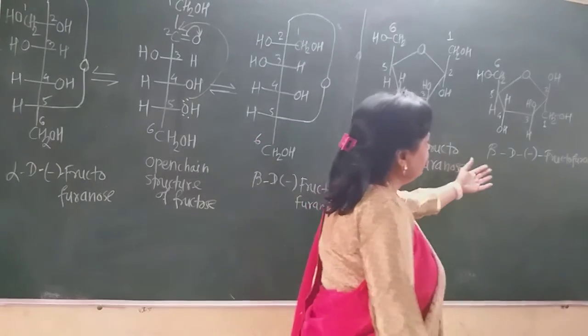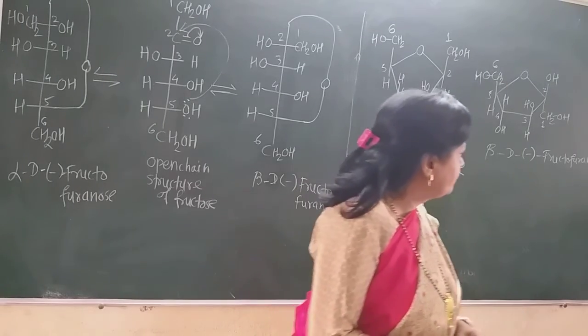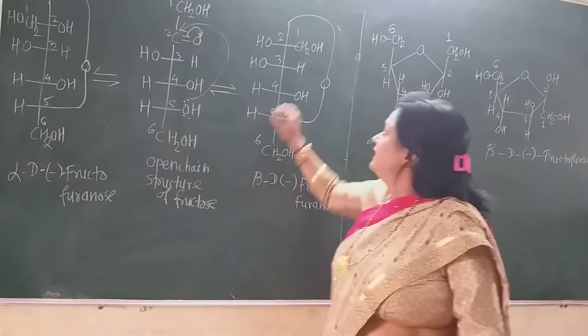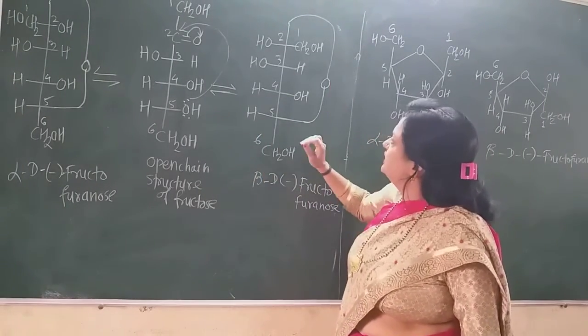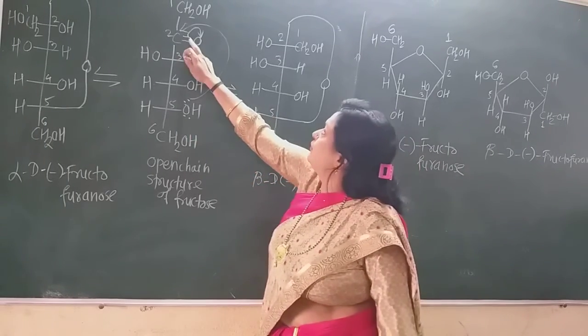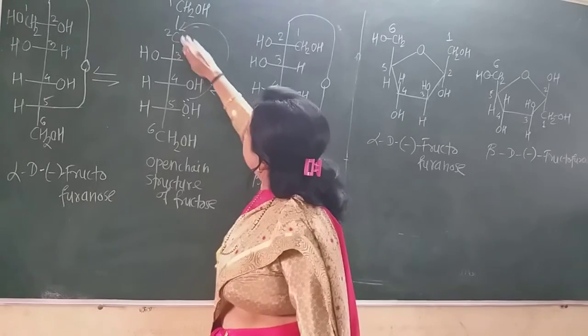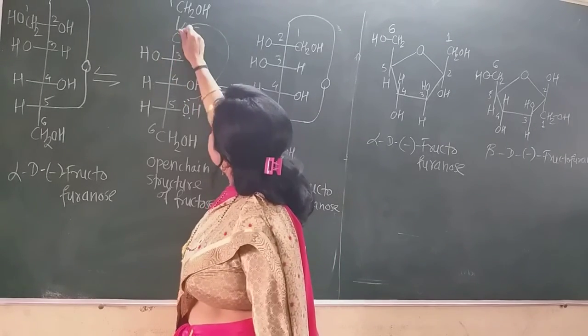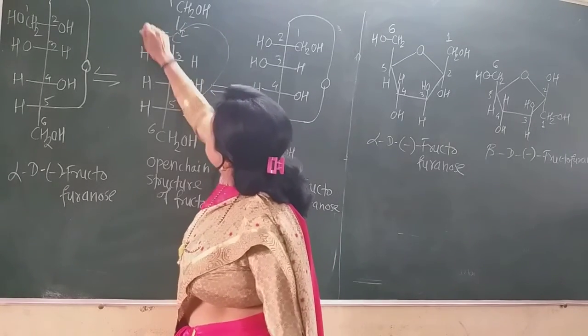Now similarly, this is beta-D-fructofuranose. Also see here, the oxygen lone pair attacks the carbonyl carbon. Suppose I show the double bond here, and this is the second carbon.